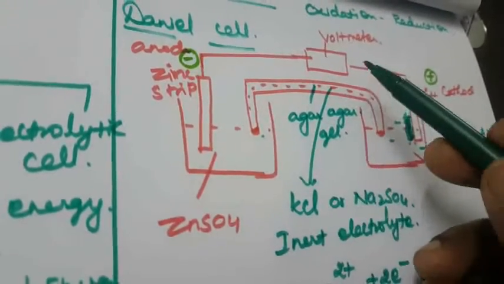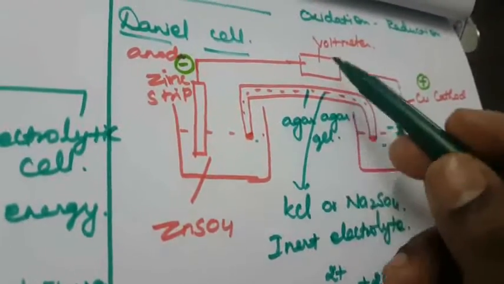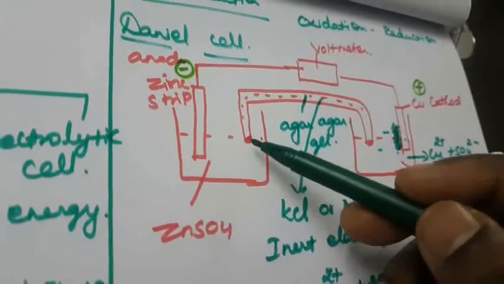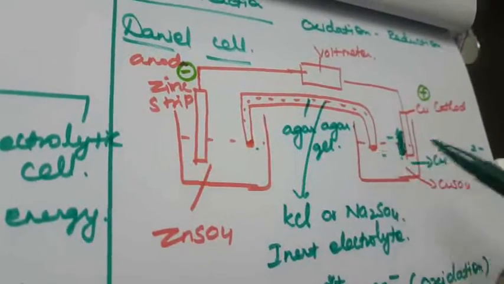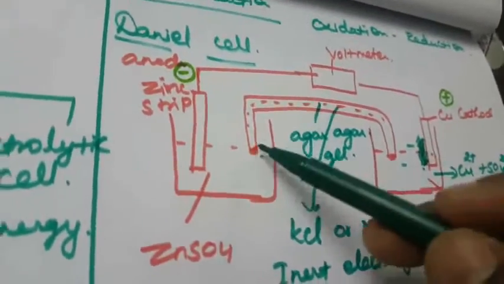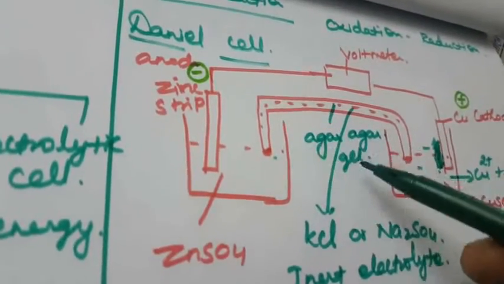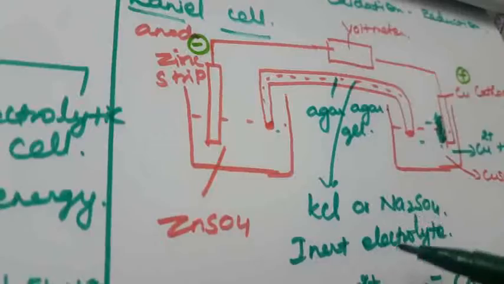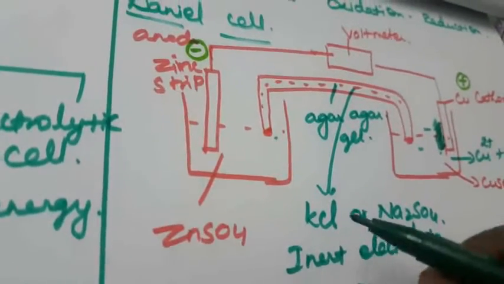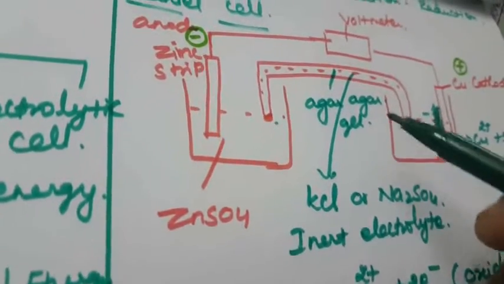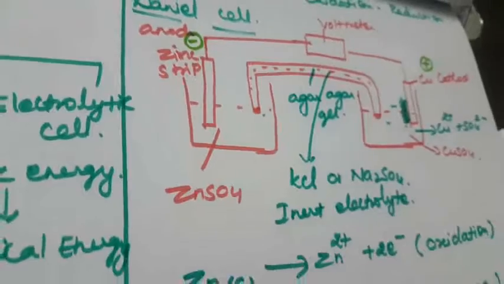It is connected with an external voltmeter, which measures the current. The inverted U tube connects the 2 half cells, and it contains agar-agar gel. Inside that gel, the inert electrolyte, potassium chloride or sodium sulfate, is dissolved.